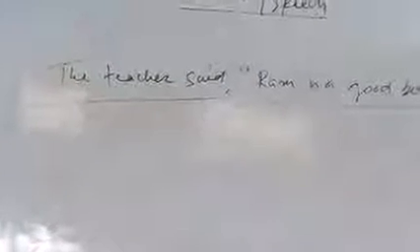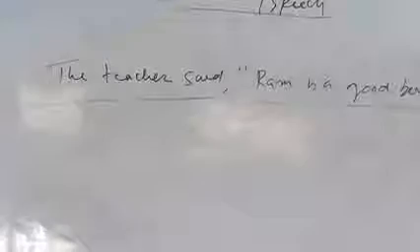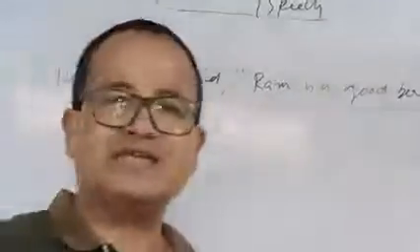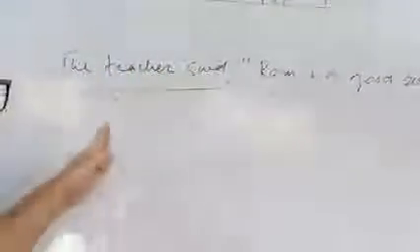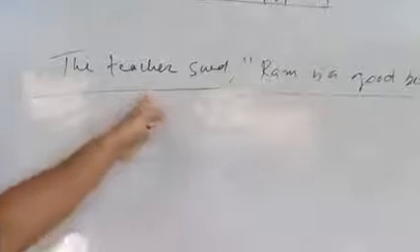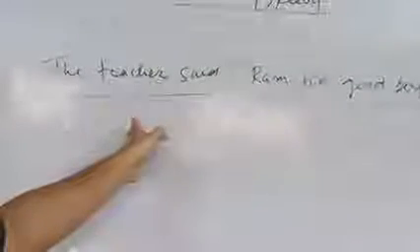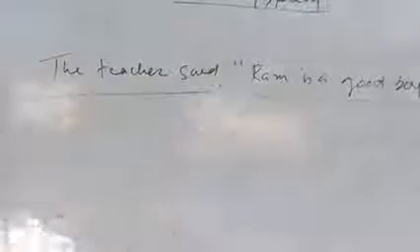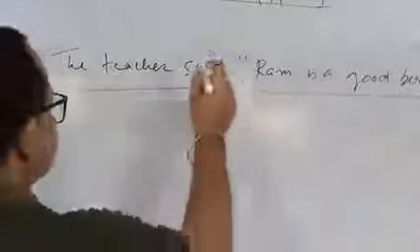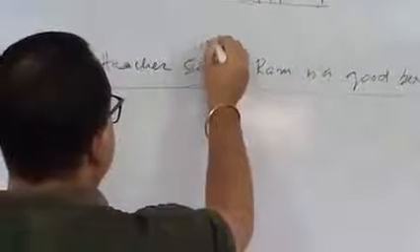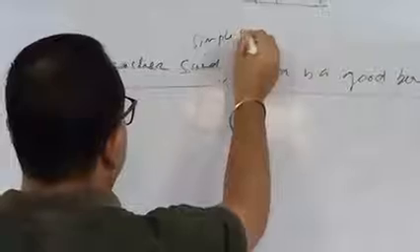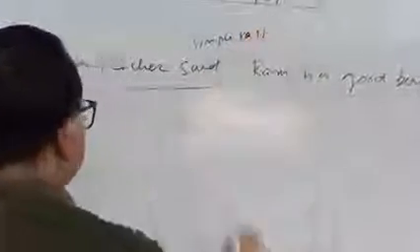Now the next thing you have to notice is what is the tense of the reported verb. Here the tense of the reported verb is simple past.